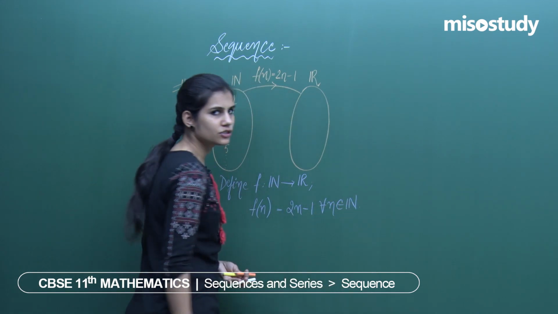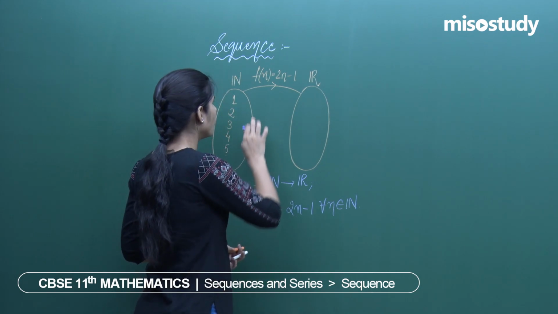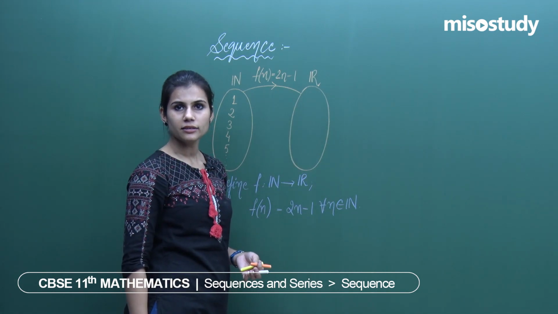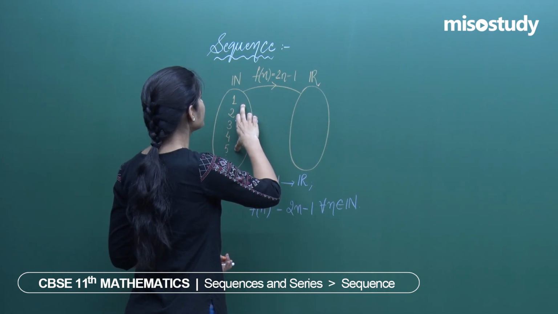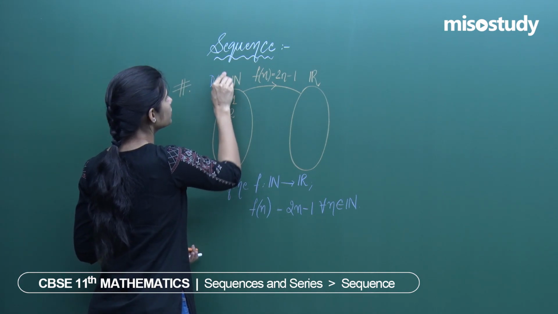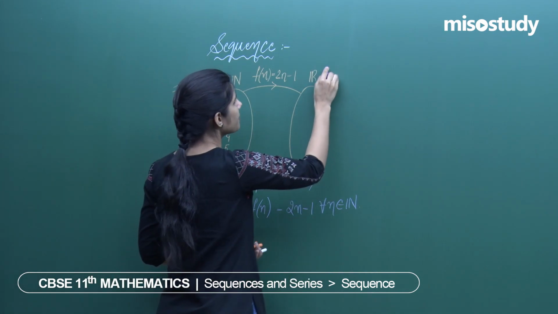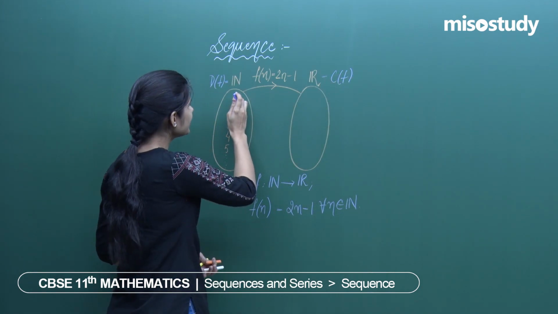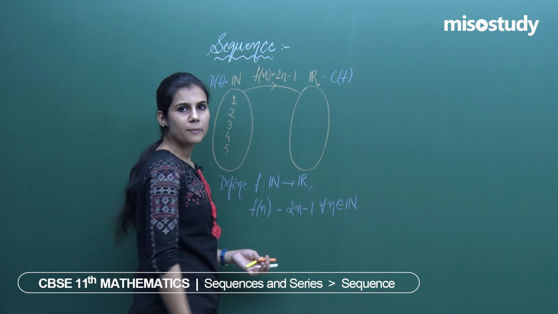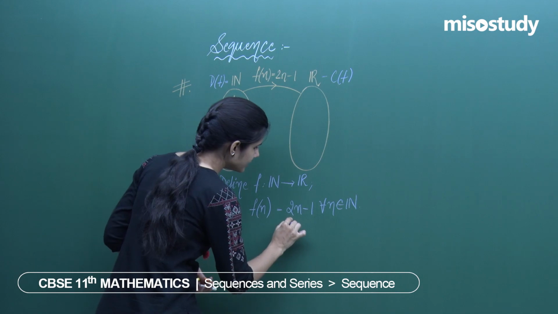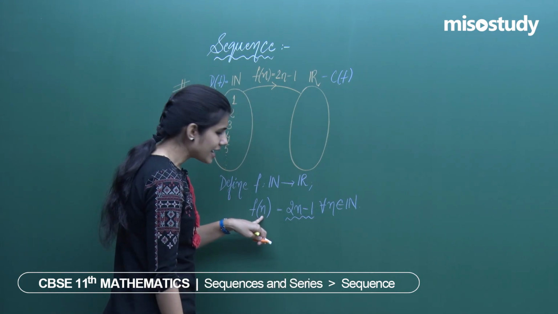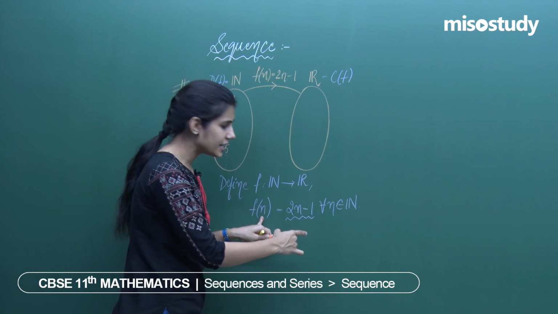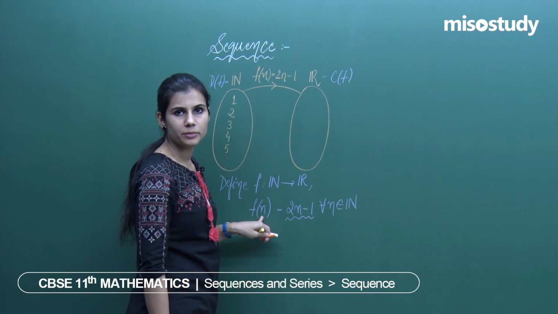You know how you describe the function? That means what a function does, it associates members of the domain to the members of the codomain. In what fashion are the members of the domain of f, which is the set of all natural numbers, associated to the members of codomain of f, which is the collection of all real numbers? How is each natural number associated to members of the set of all reals is given by this very rule. It says that the natural number n under f is going to go to the real number which is obtained when you multiply that n with 2 and remove 1 from it.